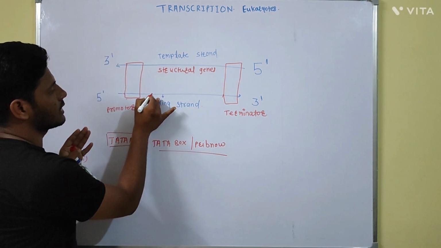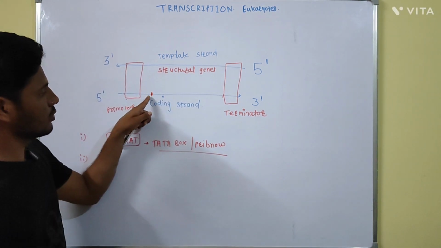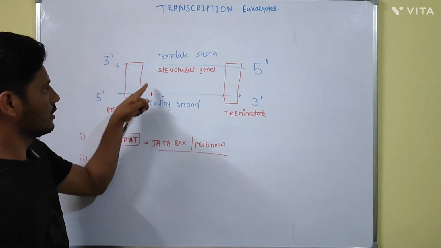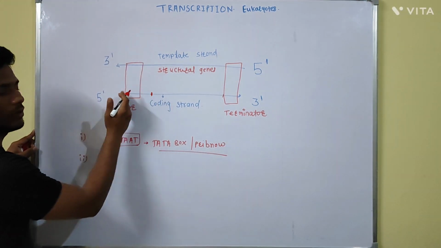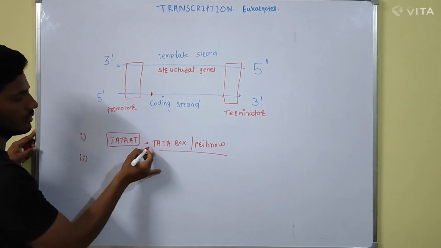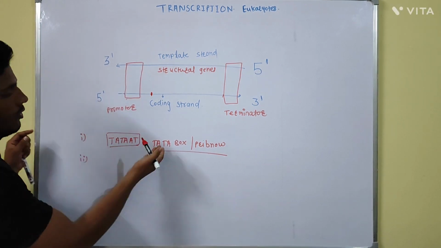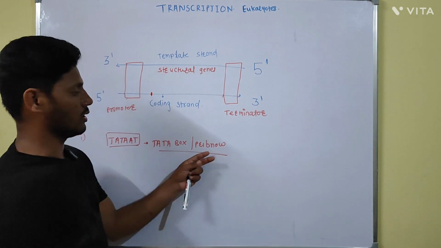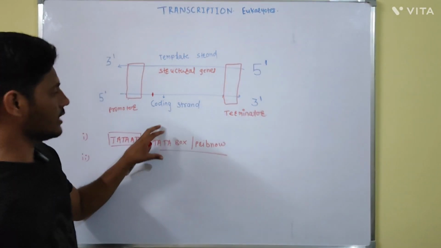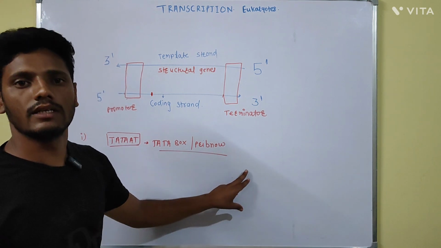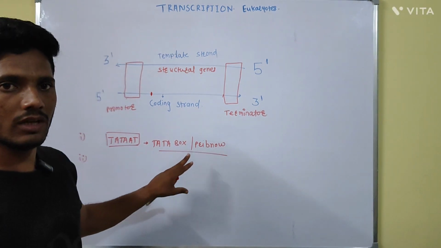It means if the actual transcription process starts from this point, then after 10 nucleotides, there will be this sequence TATAAT, the Tata box sequence or the Pribnow sequence. This is the recognition site which is recognized by the RNA polymerase plus sigma factor. This is in case of the prokaryotes.